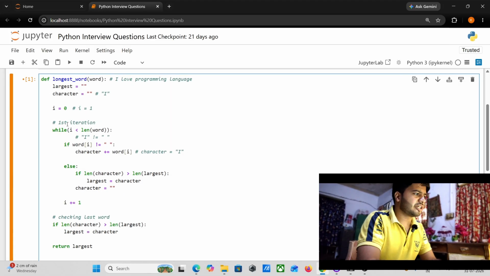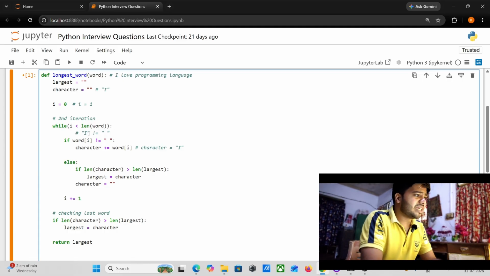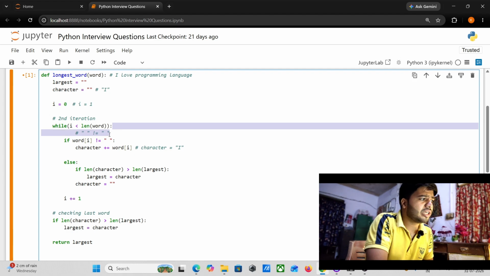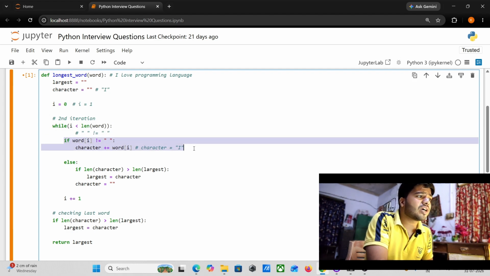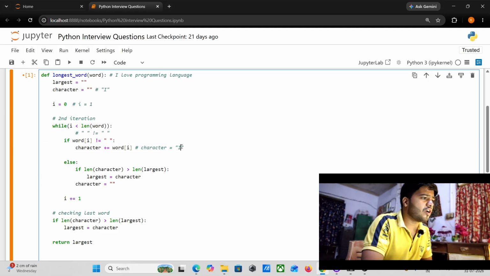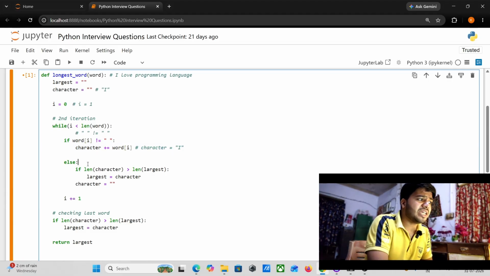This was the second iteration, guys. In the second iteration, it will check whether my space is not equal to the space here. So in this case, my if condition is false. Understood guys? My if condition is false, so it will not move inside my if condition, and it will directly jump to my else condition.